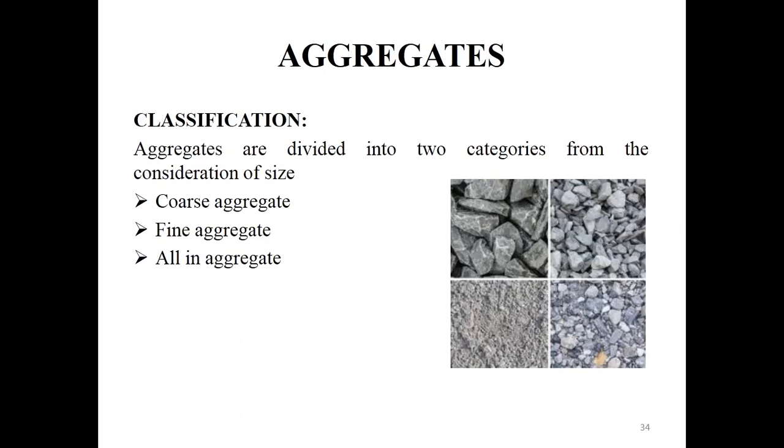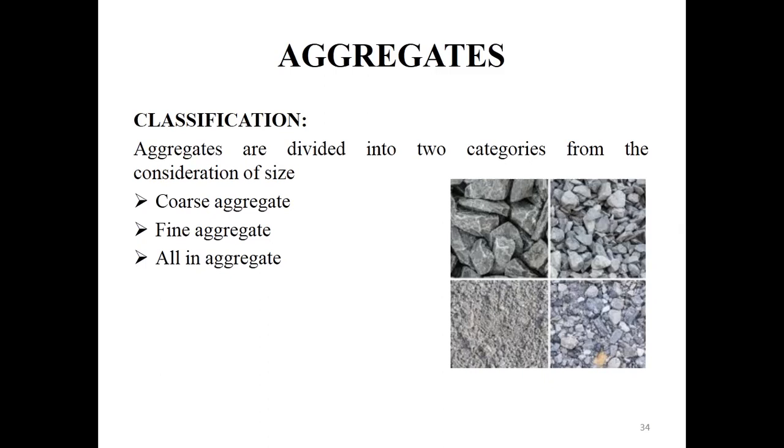Natural aggregate means sand, gravel, and some aggregates like crushed rock. Some rocks will be crushed to form a natural aggregate, for example granite, and sometimes basalt and sandstone are also chosen as natural aggregate. The cheapest aggregates are sand and gravel, since they have been reduced to their present size by natural agents themselves. We don't need to reduce the size artificially by industry or any other means.